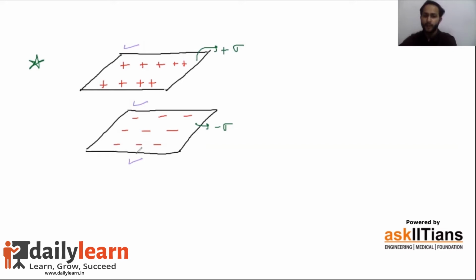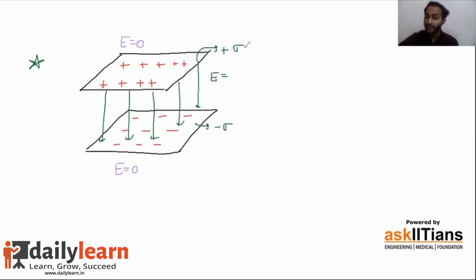If you recall, the answer we had obtained was that the electric field above and below was zero, and the electric field existed only in between these plates, from top to the bottom. And how much was the electric field? It came out to be sigma upon 2 epsilon naught because of the top one in the downward direction, and sigma upon 2 epsilon naught again in the downward direction because of the bottom negative charge. So the overall electric field came out to be sigma upon epsilon naught. This is what we have obtained earlier.